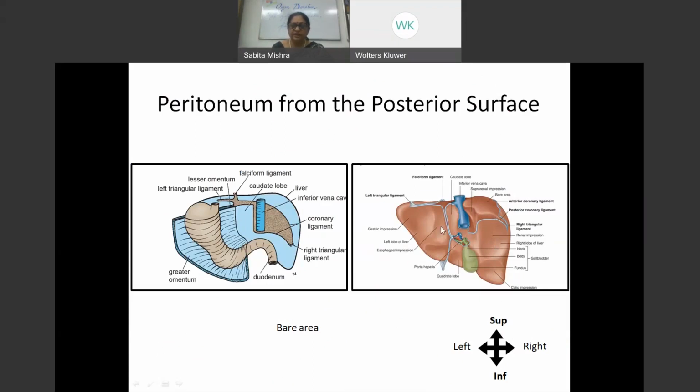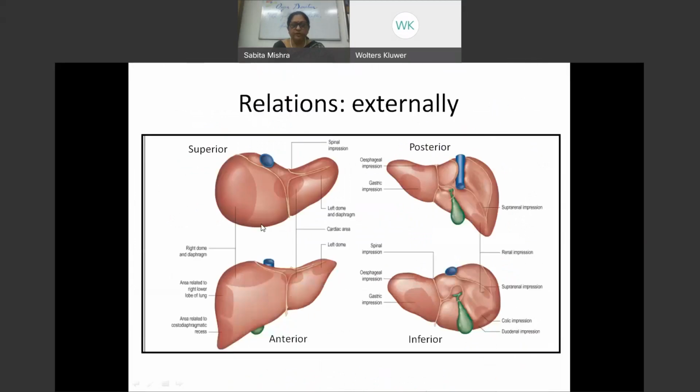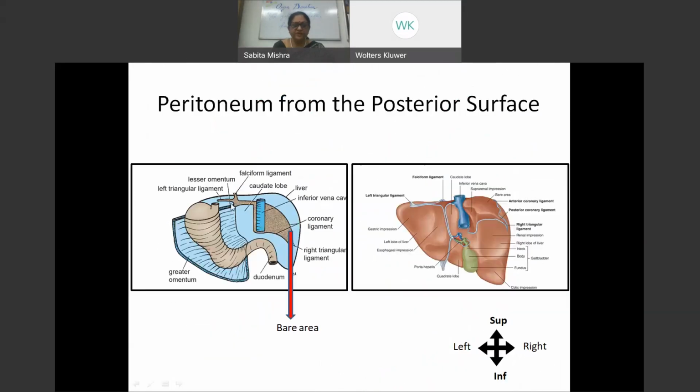So you can very well see the triangular area, which has been shown in a schematic diagram, which shows you on the posterior side that between the superior and inferior layer of the coronary ligament on the right posterior side of the liver, there is an area which has no peritoneum. It's called the bare area, and this is the IVC, which is forming the base of this bare area.